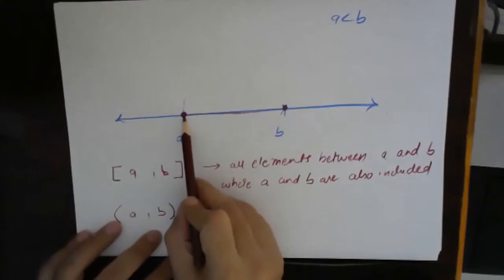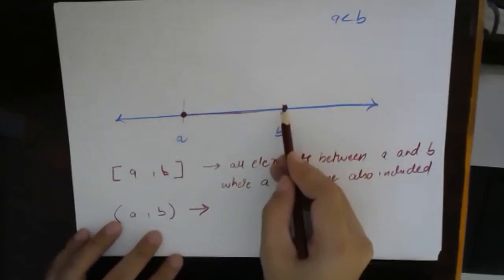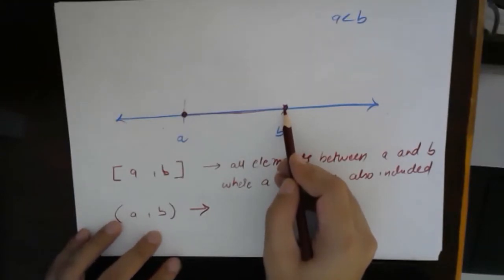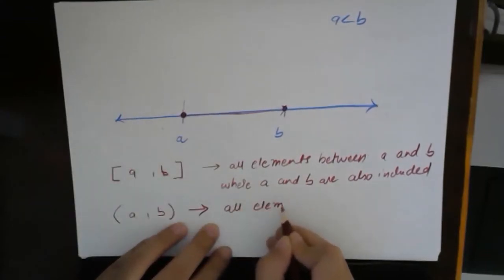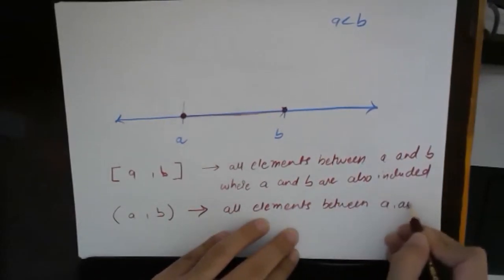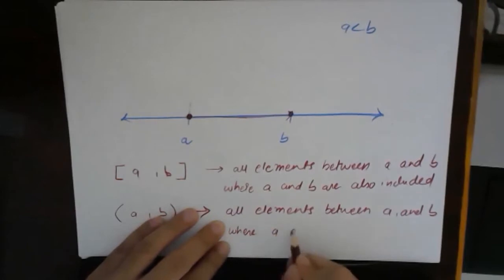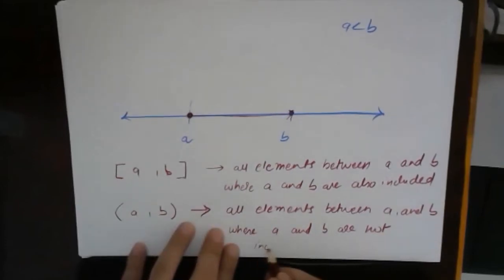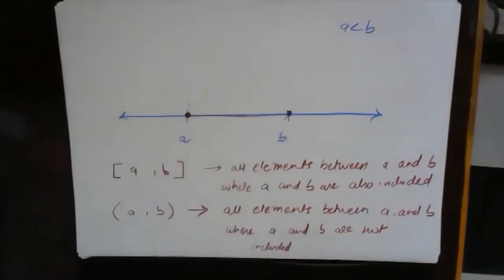That means I am starting from A, I have already moved away from A, so I am not standing at A, and I will move till the point where I'm just next to B. So this will be all the elements between A and B, except A and B.